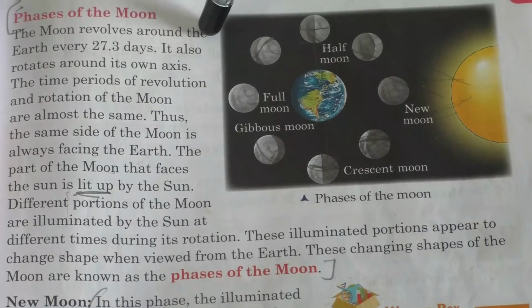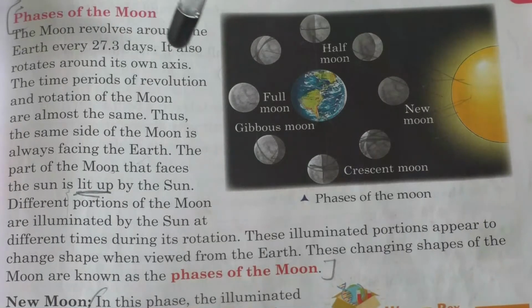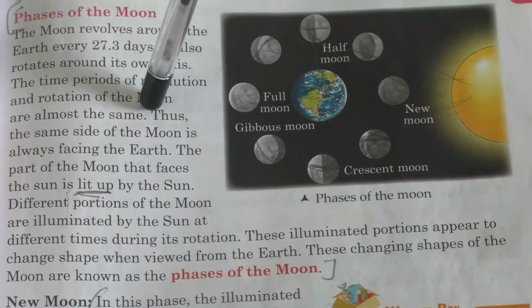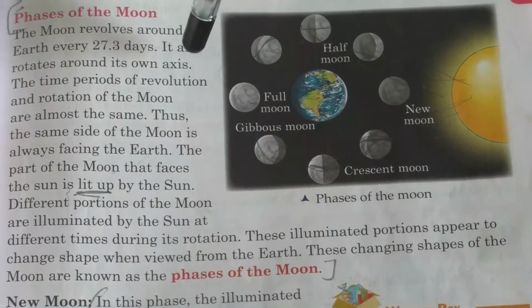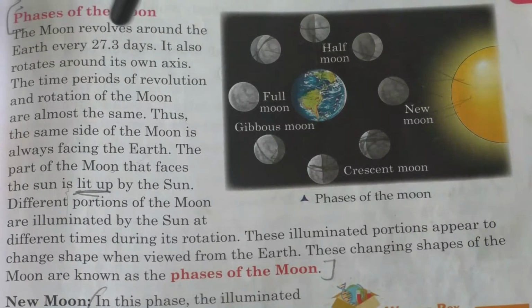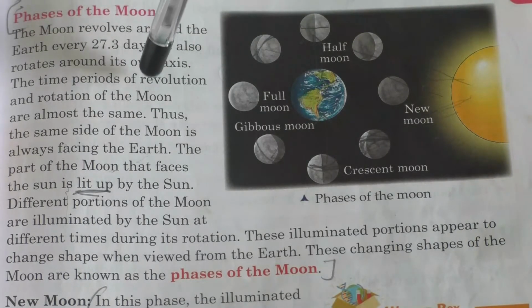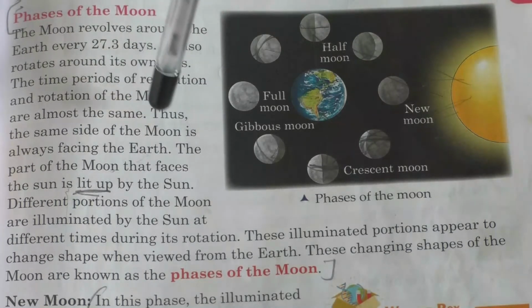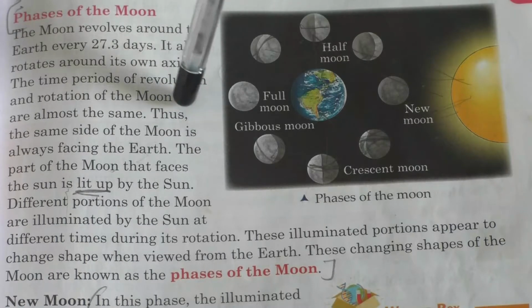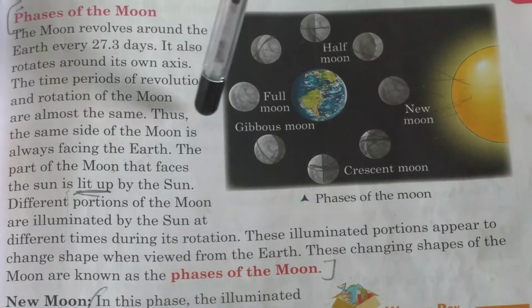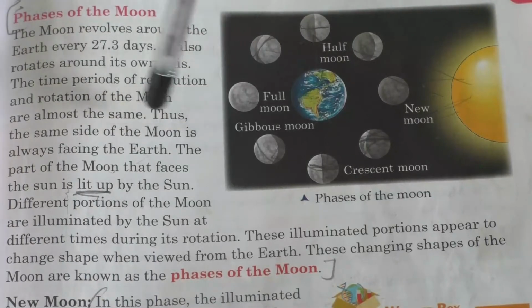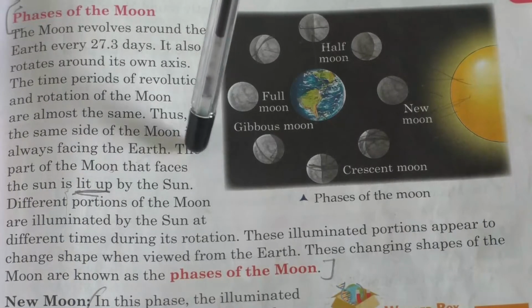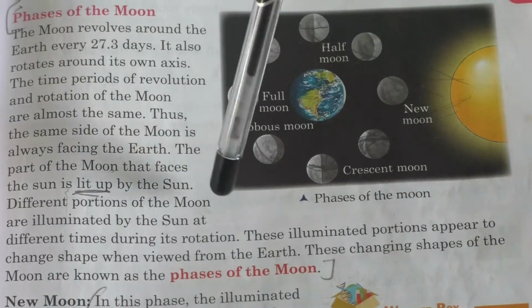Clear? Then the time periods of revolution and rotation of the moon are almost the same. So for doing both revolution and rotation, the time taken will be the same. Thus, the same side of the moon is always facing the earth. The part of the moon that faces the sun is lit up by the sun. So it is receiving the light from the sun.